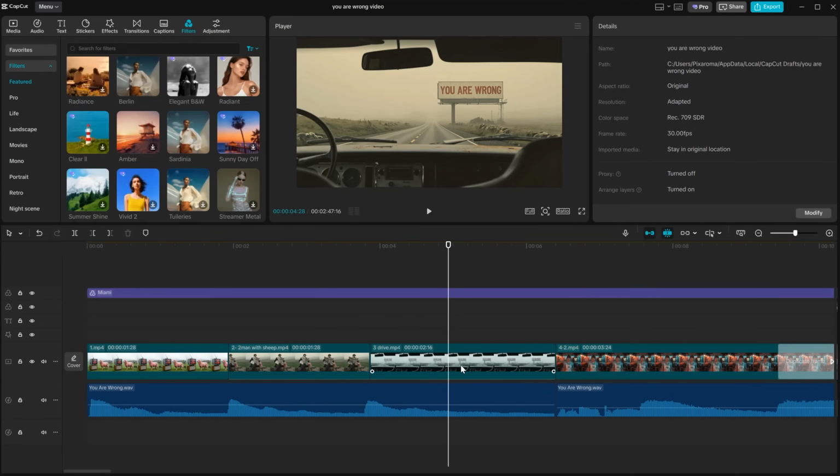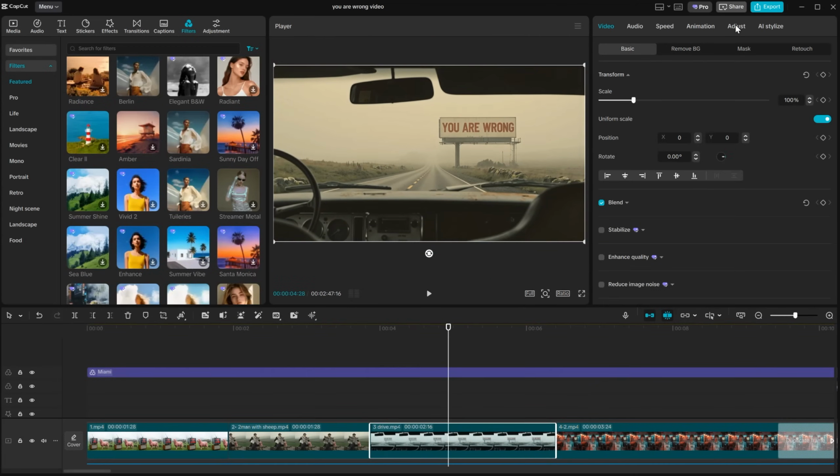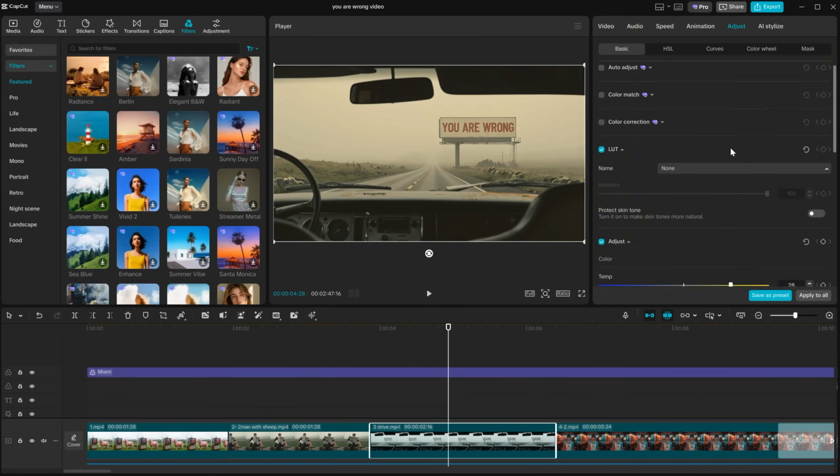If I select a video, I have a lot of options from audio and speed to animation and all kinds of adjustments. When I click on adjust, if I have some local loops installed, I can use those here. Or I can just adjust the colors manually.